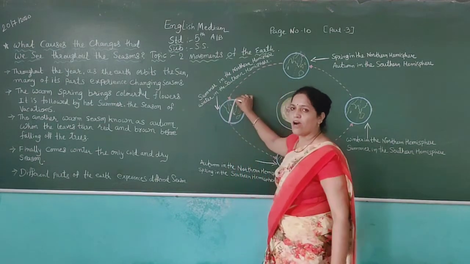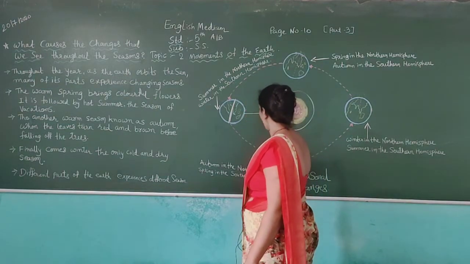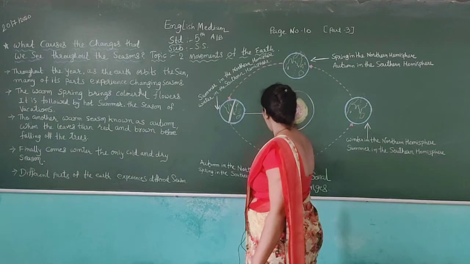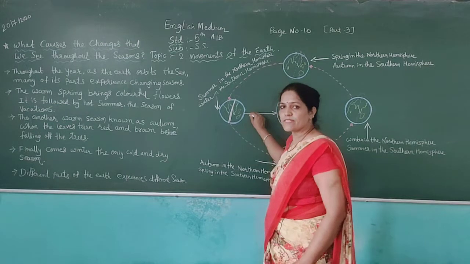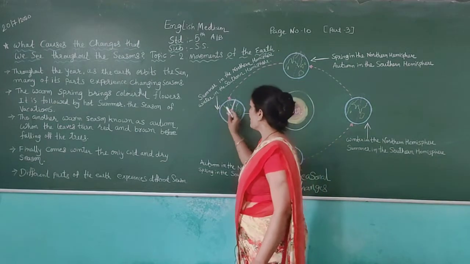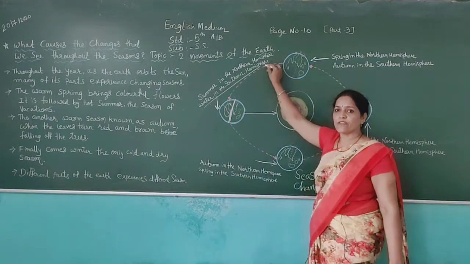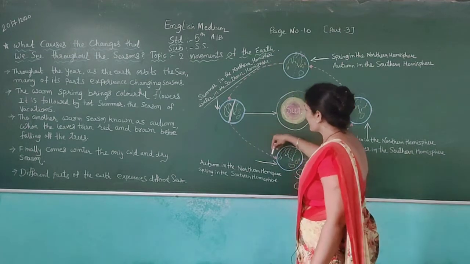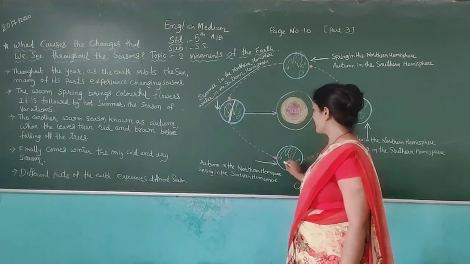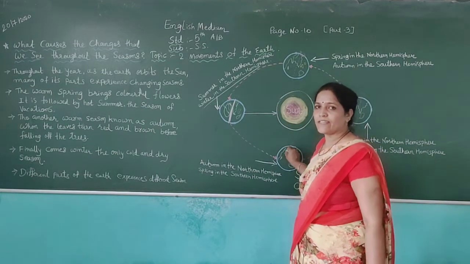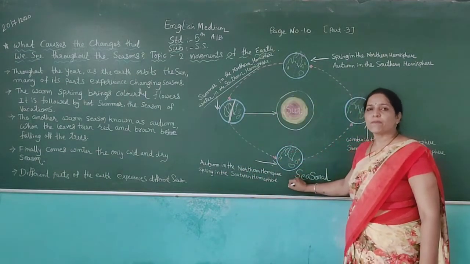At that time, the north part of the earth faces the sun. This part of the earth faces summer season, and the other part of the earth faces winter in the southern hemisphere. Then after the earth revolves, it is autumn in the northern hemisphere and spring in the southern hemisphere.